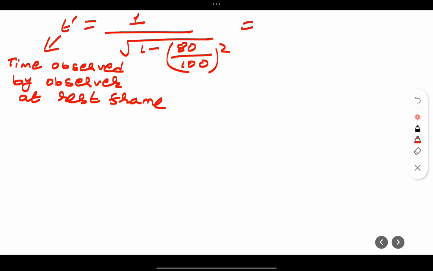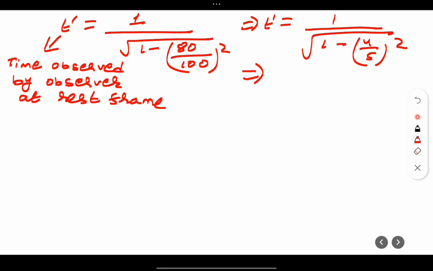So this implies that t dash is equal to 1 by root over 1 minus 8 by 10 whole square. So t dash is equal to 1 by root over 1 minus 64 by 100, which is 1 by root over 36 by 100.